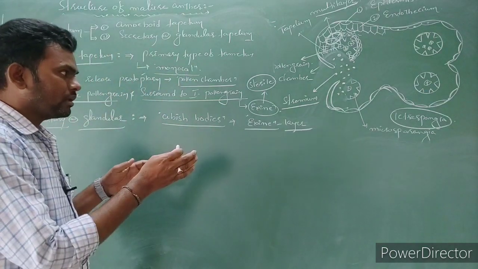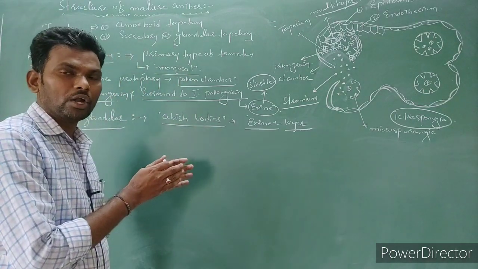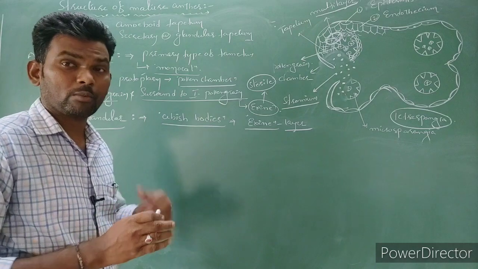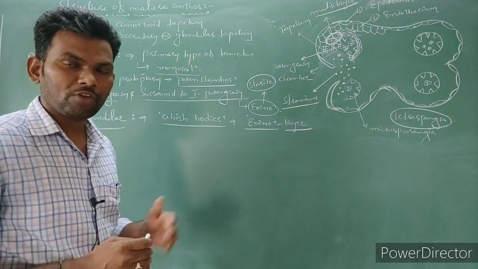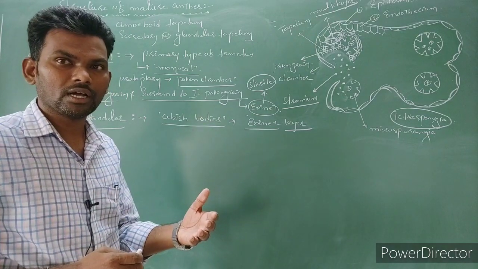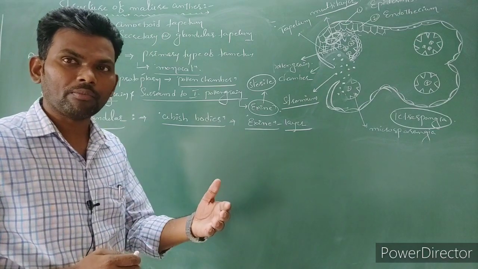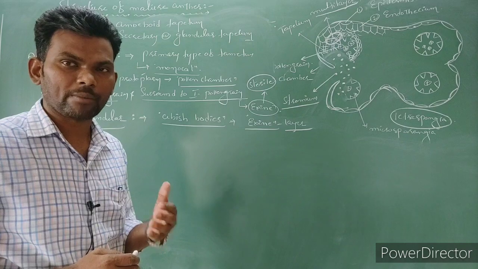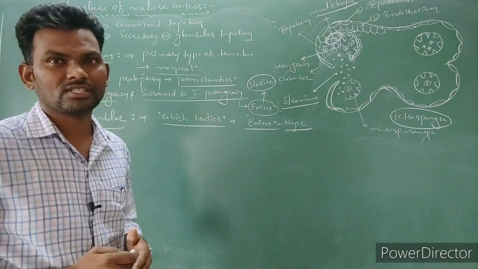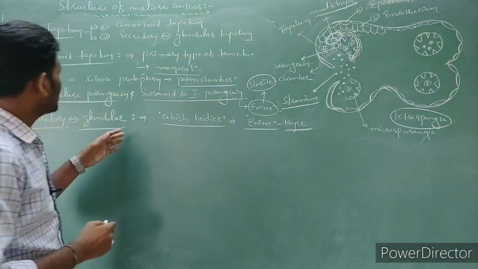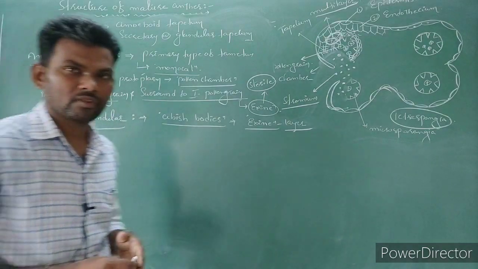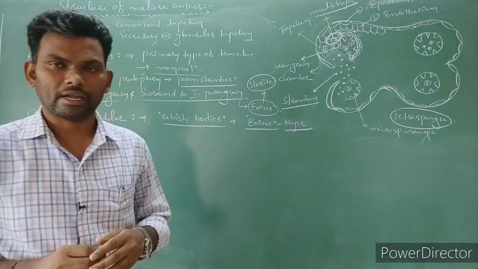In that way, the tapetum cells give nourishment to the pollen grains to become mature as well as fertile. If tapetum cells are not involved, the exine layer is not going to form. If the exine layer is not formed, the pollen grain is not going to become fertile. It is going to become sterile, right? So this is the role of tapetum in mature pollen grains.